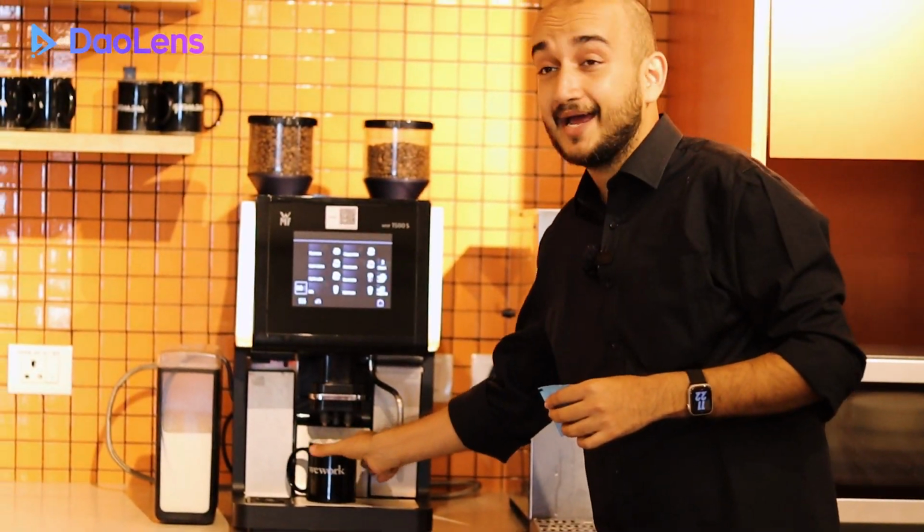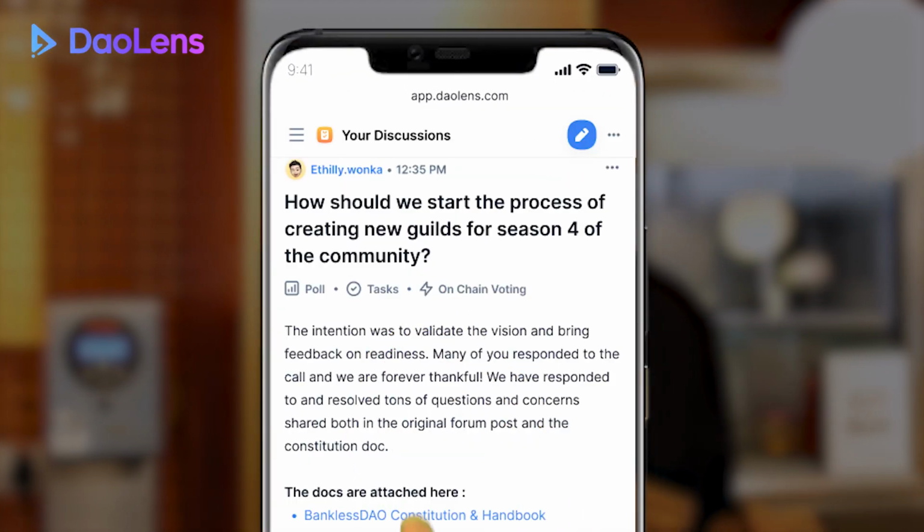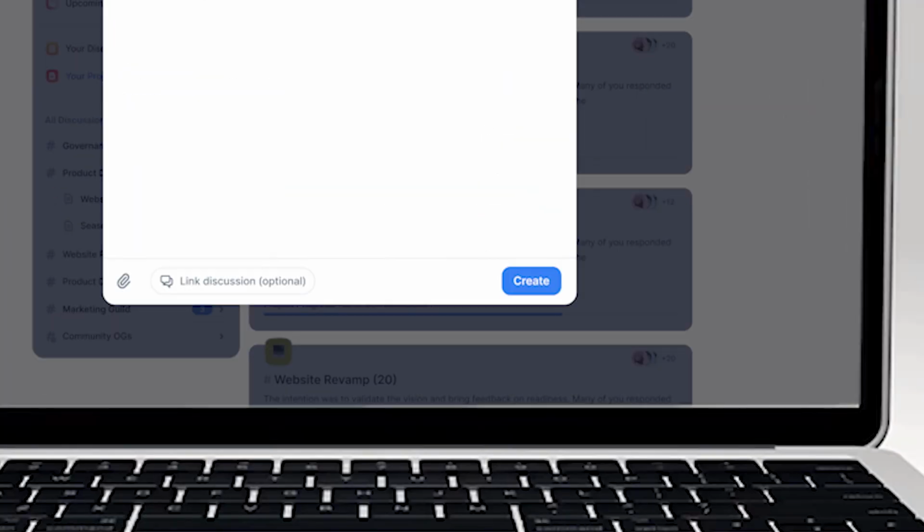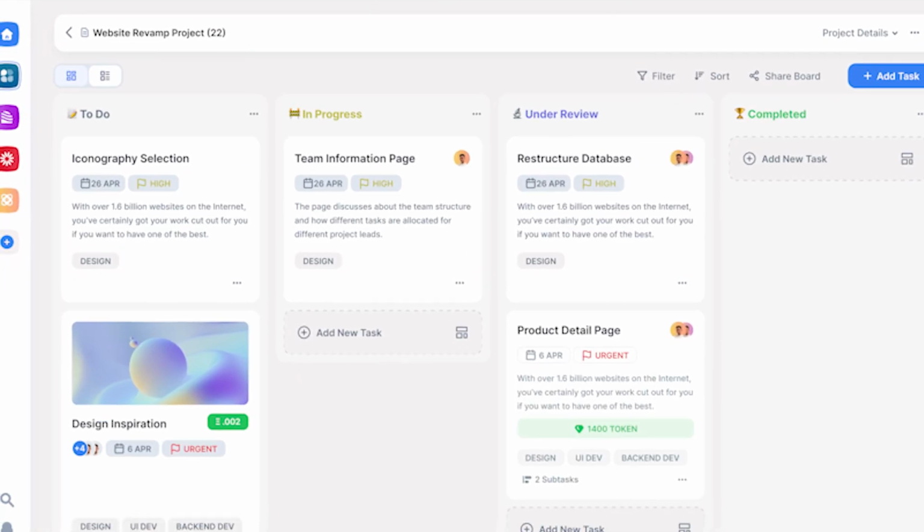The second is usually these discussions result in what are also known as proposals. So we give you the ability to create proposals right from within the discussions. And as a follow-up to that, one of the most important things again is you having the ability to create tasks and interlink those tasks to the original discussions, which just means that when a person who's claiming a bounty or a reward is looking at what they're supposed to do, they have the entire context of everything that happened in the past. This removes all the back and forth that you usually see whenever a submission is being made, and that is how I think the forum and everything that associates with a community coming together and discussing stuff gets tackled.